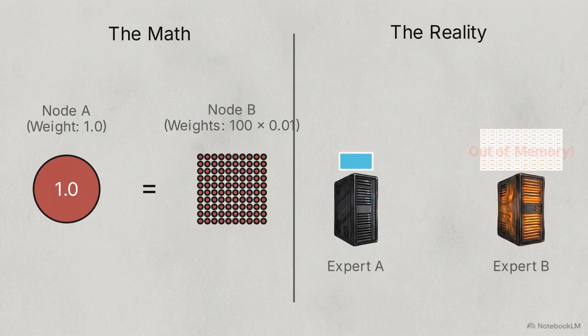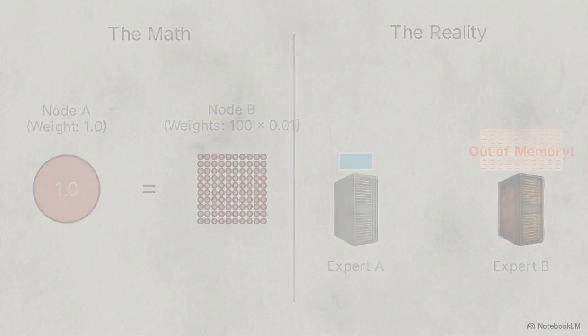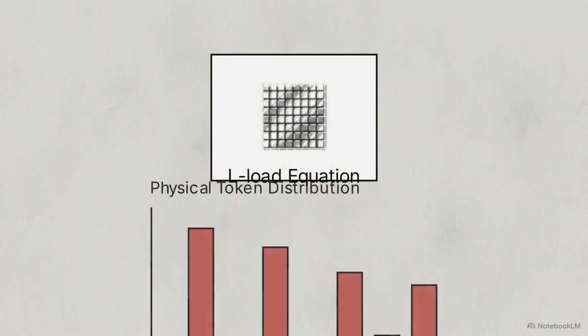An edge case can occur where one expert receives a single token with a massive gating weight of 1.0, while another receives 100 tokens with tiny weights of 0.01. The probabilities are mathematically balanced, but the physical hardware processing the 100 tokens crashes.